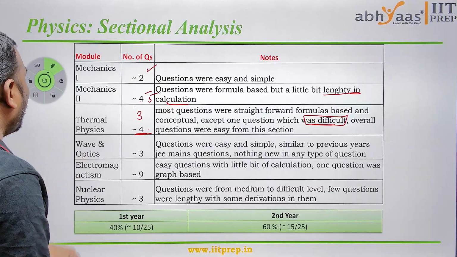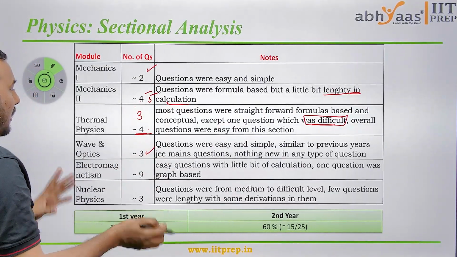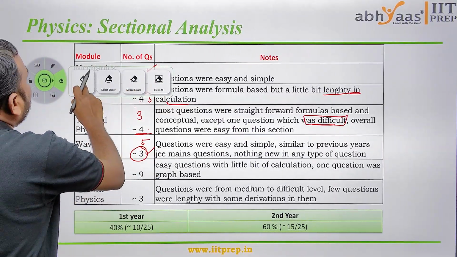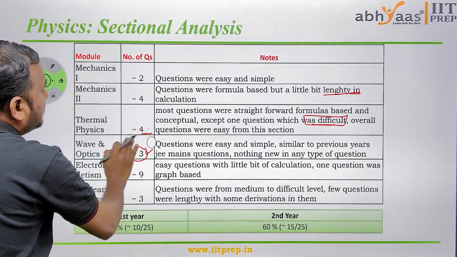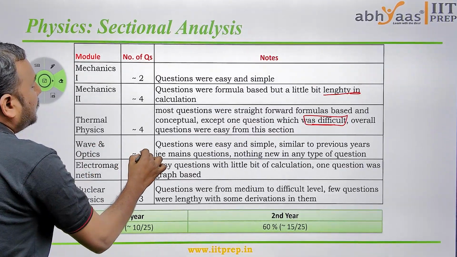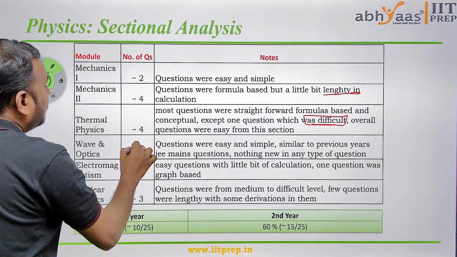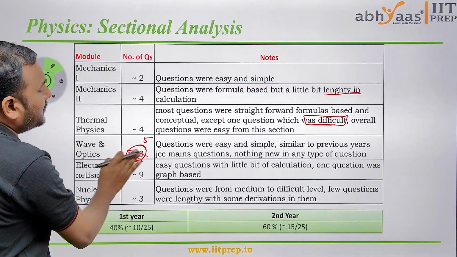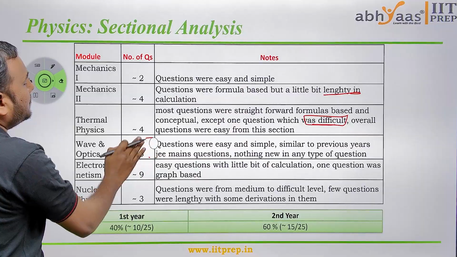When it comes to wave optics, we have observed 3 questions here, but in the morning paper we saw 5 questions, which means 2 questions have decreased. This means they have not concentrated on this particular section in this paper.